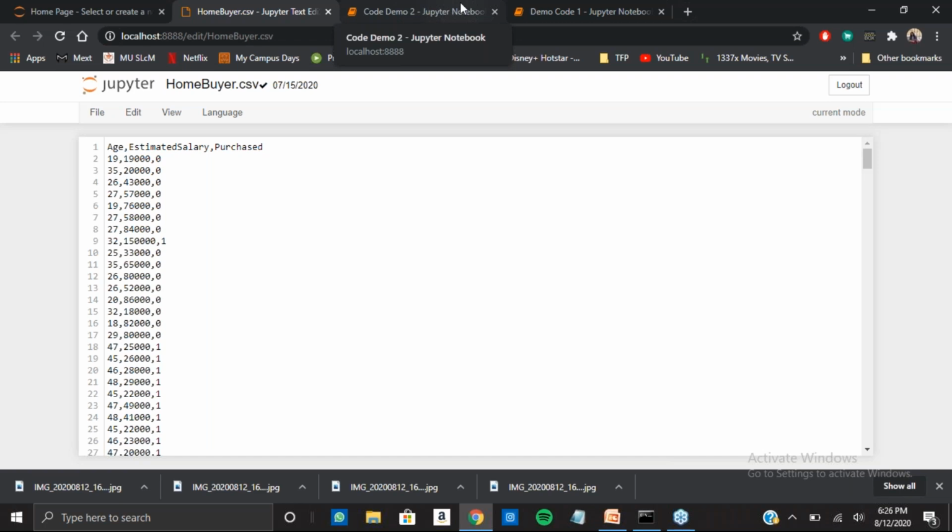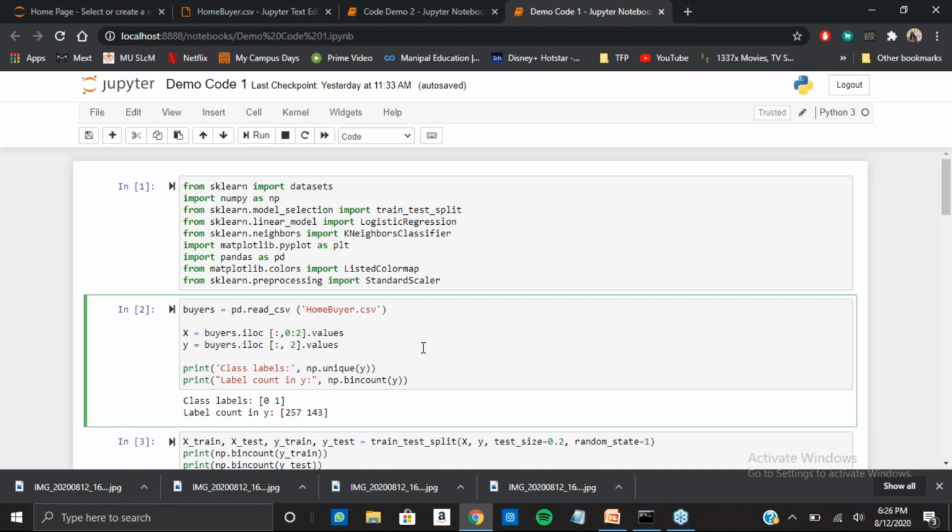Okay. So we import this data and then we see what are the class labels present in the data. So we have two kinds of class labels, 0 and 1, and the label count of the data is 257 and 143. So we have 257 people who did not purchase the house and 143 people who did purchase the house. Then we split the data.